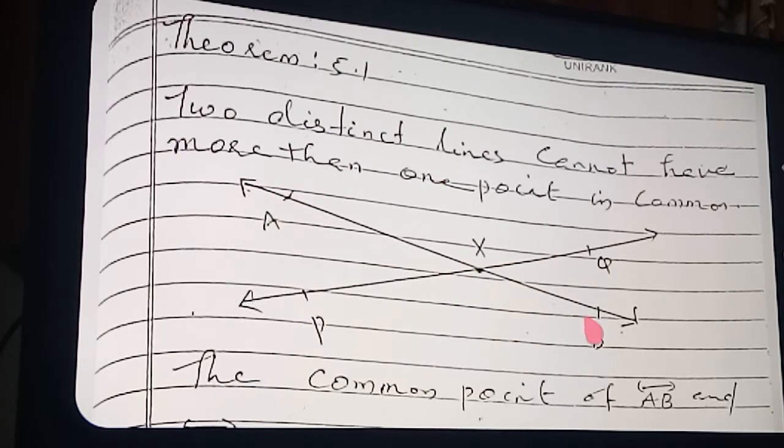Two distinct lines can be drawn in two ways: parallel, with no common points, or intersecting like line AB and line PQ, with only one point in common. So the two distinct lines cannot have more than one point in common.